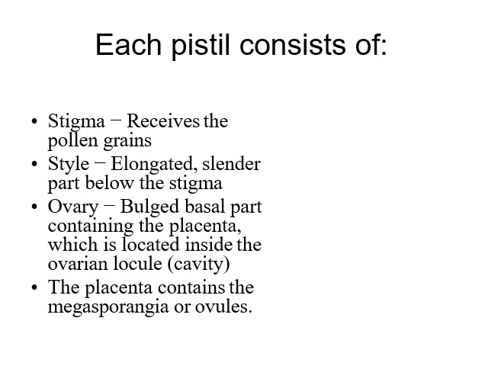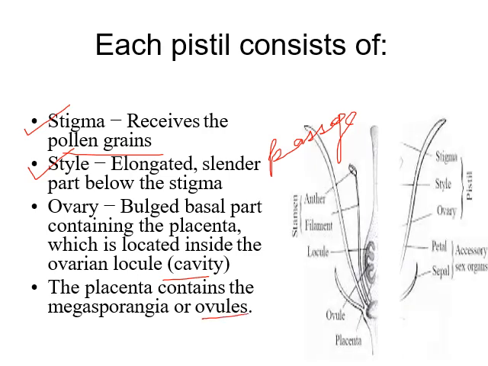And I have already told you about the stigma, it is the receptive part for the pollen grain. Style is a pathway, or you can say a passage, for the pollen grains to travel. And ovary is the bulged basal part containing the placenta, that is located inside the ovarian locule, which is called the cavity. And the placenta contains the megasporangium or the ovules. This is all about the pistil.